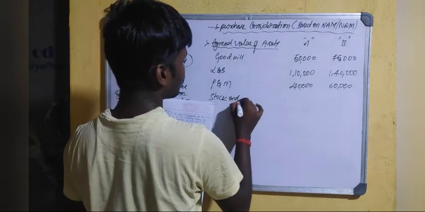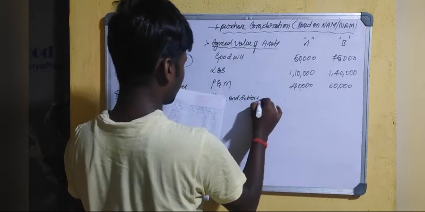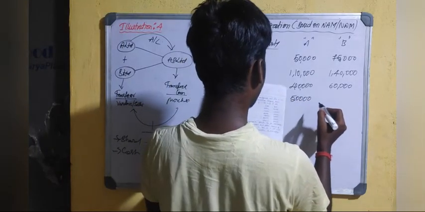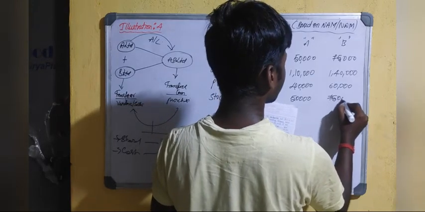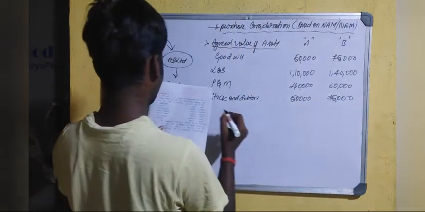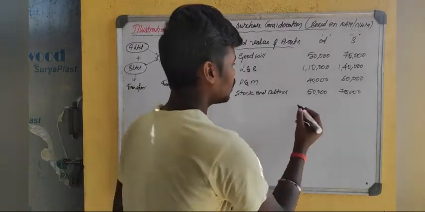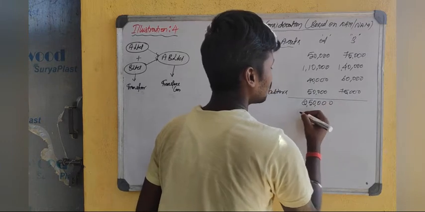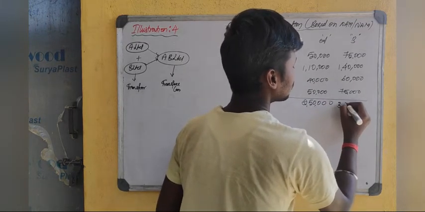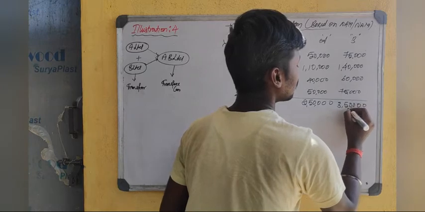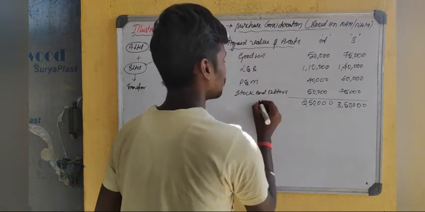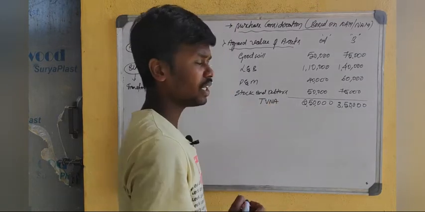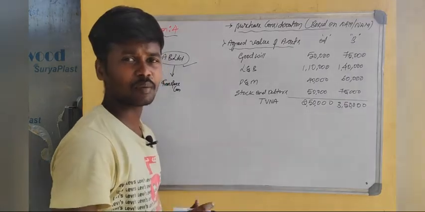Next, stock and debtors 50,000, 75,000. Next, you will get 2,50,000 and here 3,50,000. So this is nothing but the total value of net assets taken over by the transferee company, that is AB Limited.